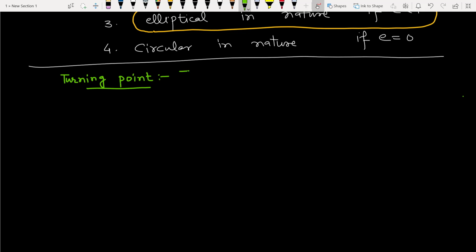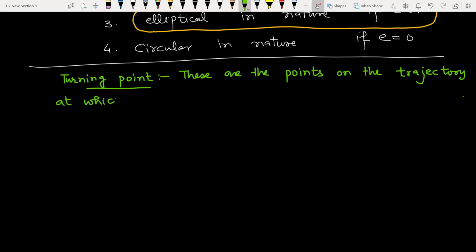Turning points are the points on the trajectory at which the radial kinetic energy of the body becomes zero.